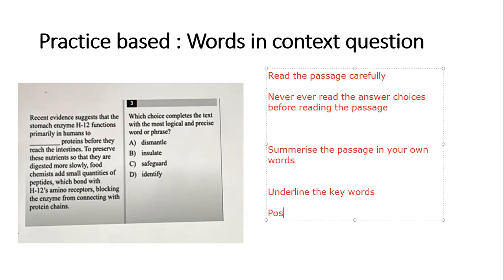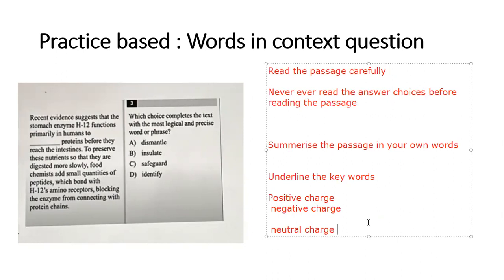One, you feel that words you read within the passage have a positive charge, and you can sense a negative charge, that is, a negative feeling or negative connotation. And sometimes some verbs have a neutral charge: based on good or bad, they just adapt to the given sentence context. So underline the keywords, because these words are very important; they are your clues.